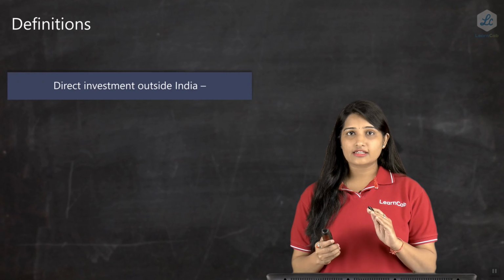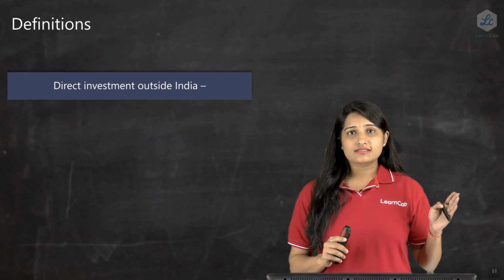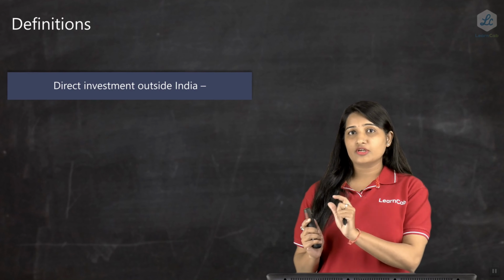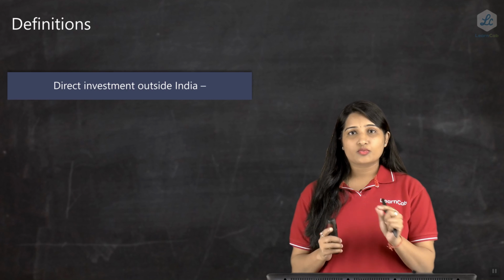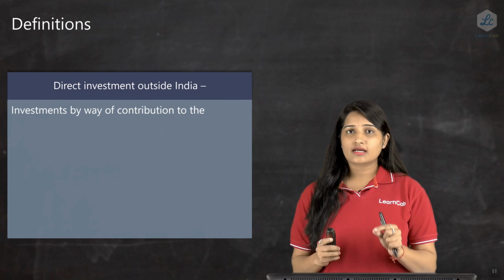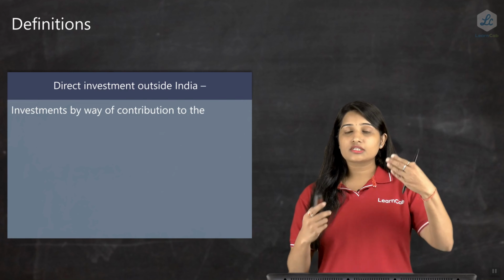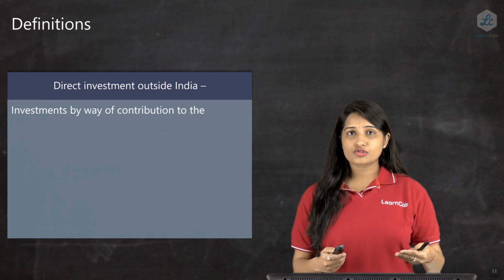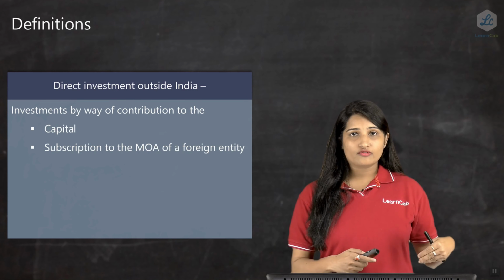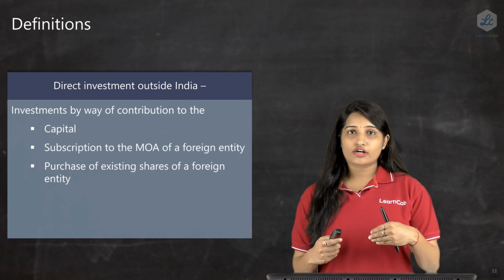So overseas direct investment means. First let me say that throughout this presentation, I will be using the word overseas direct investment as ODI. So please do note that. So what is a direct investment? How does a company do it? Overseas direct investment means any investment outside India by way of a contribution towards equity, subscription to the MOA of the equity shares, and also the purchase of the existing shares of a foreign entity.